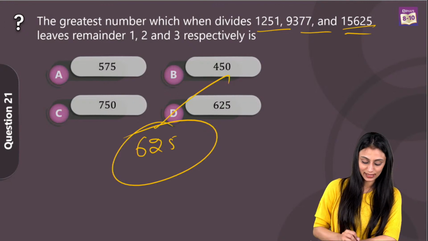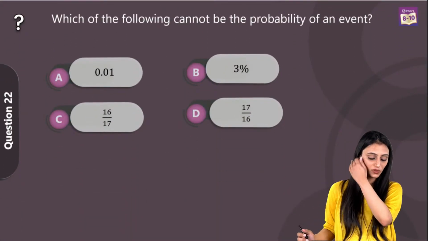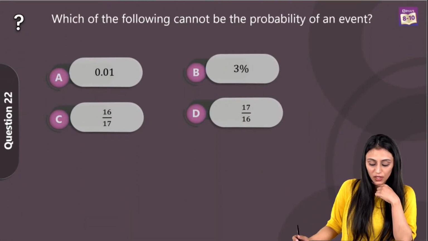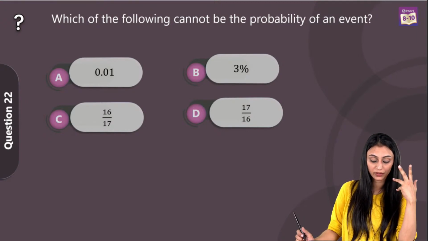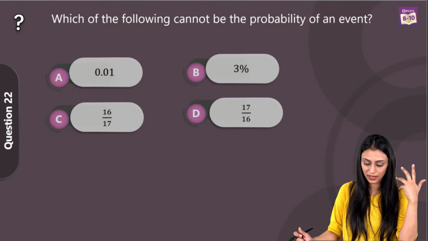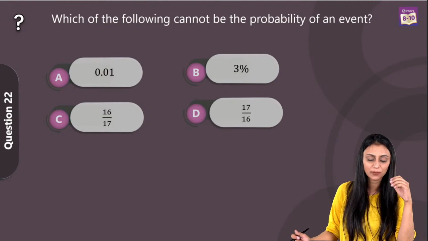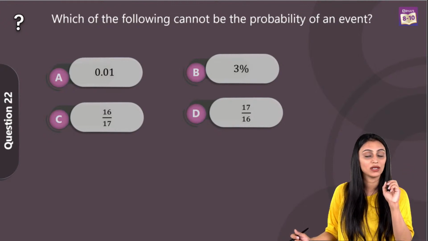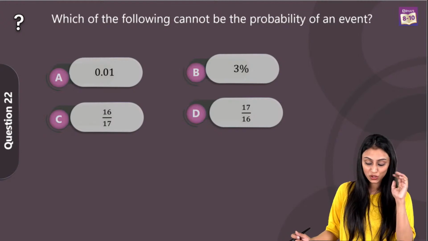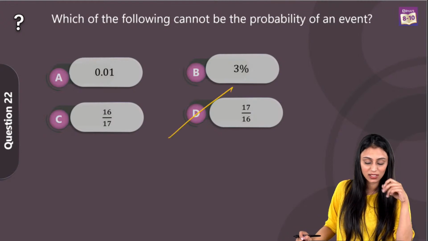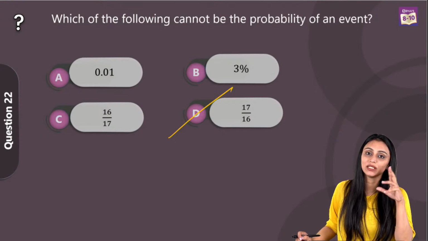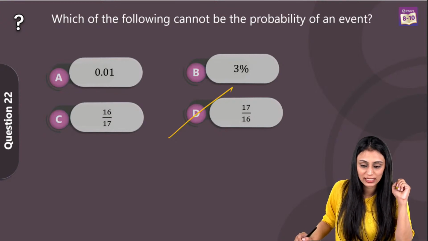All right, great. Let's take a look at question number 22. Which of the following cannot be the probability of an event? We have four options: 0.013%, 16 by 17, 17 by 16. A very simple one. We know that probability can never be lesser than 0. It can never be more than 1, right? So here if you check all these options, option D, 17 by 16, because it is 1 point something, this cannot be the probability for any event. So option D is the right answer for this question.